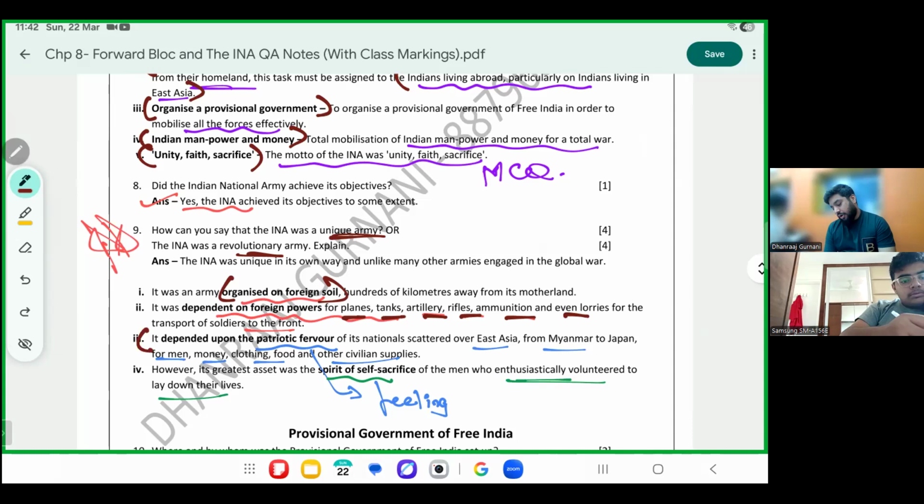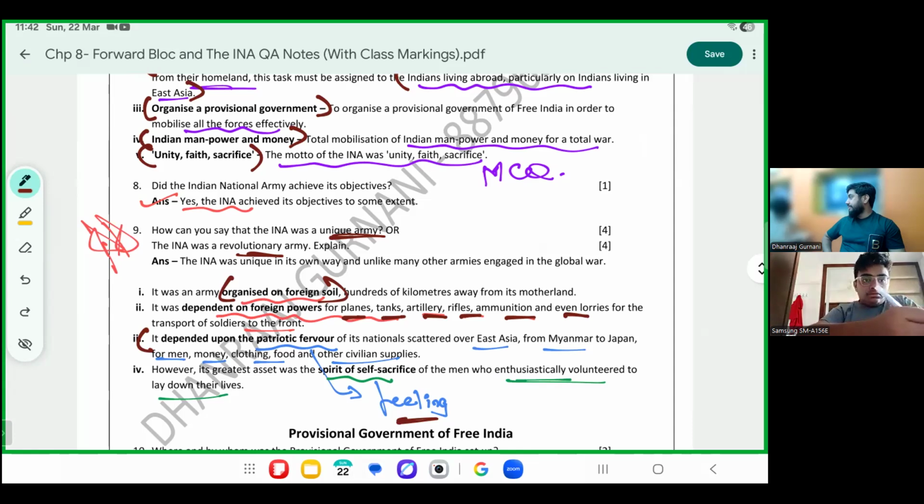It depended upon the patriotic fervor of the nationalists of East India, Myanmar, for money, men, clothing, food, and all the civilian supplies. Please mark this. Patriotic fervor means patriotic feeling. It's not that the INA is asking, it is that the outside Indians are also giving. They are also ready to give whatever they have to the INA. Men, money, clothing, civilian supplies, and so on.